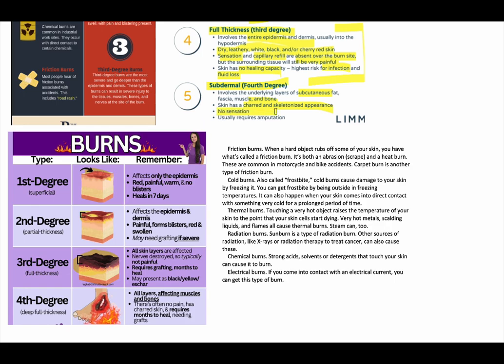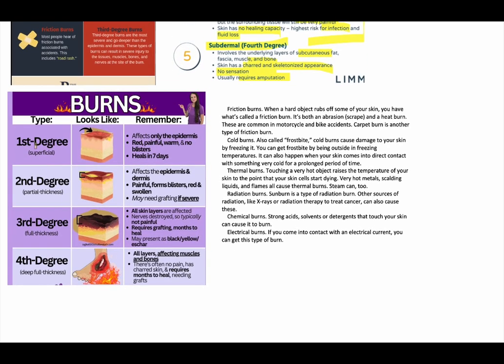There are no sensations, and it requires amputation because it will not heal and your bone will be exposed to the environment. If your bone is exposed, it can lead to osteomyelitis and a host of infections leading to sepsis. Here we can see the types of burns. First degree affects only the upper layer. It can be red but without any blisters, and it heals in approximately a week.